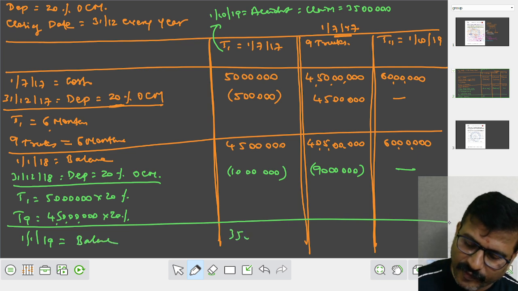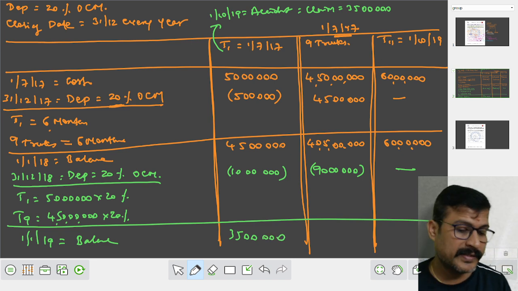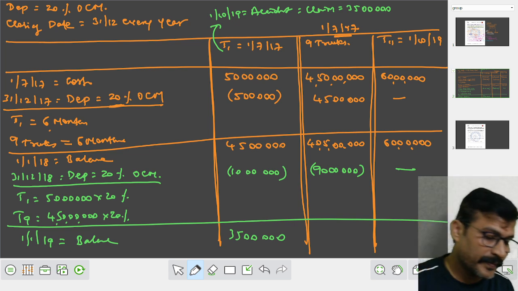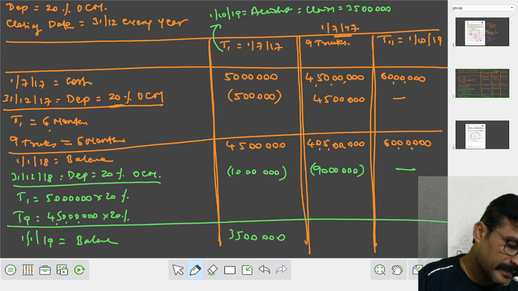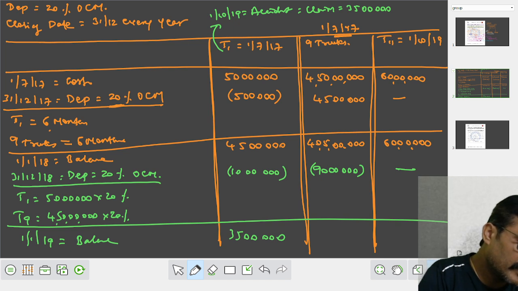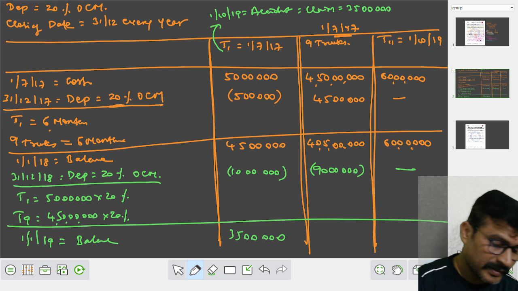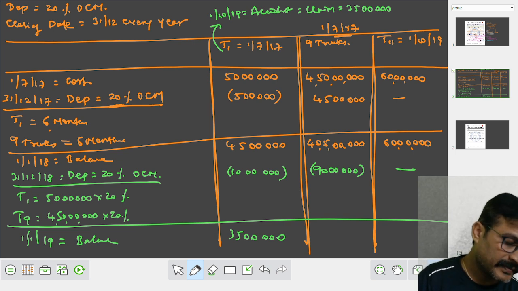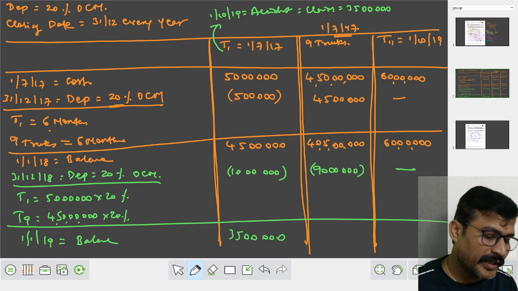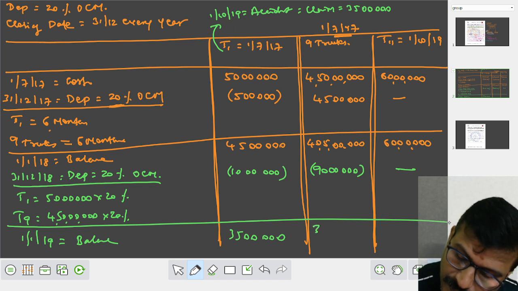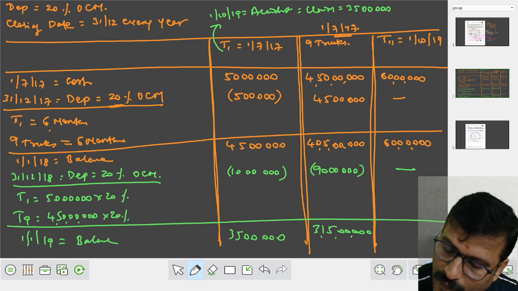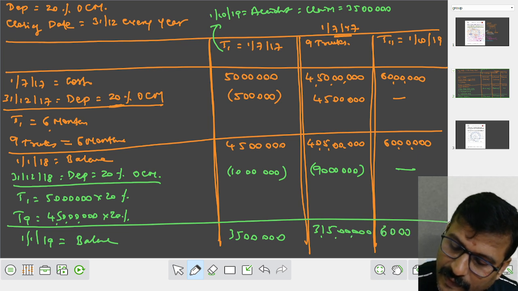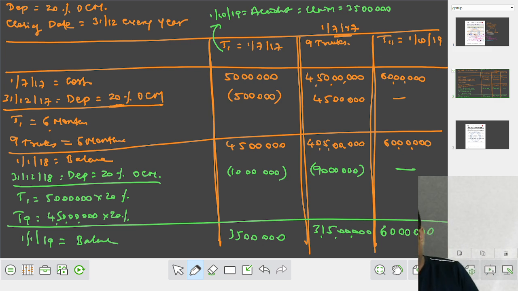It is 35 lakhs. This comes how much? 4 crore 50 lakhs minus 90 lakhs. It comes to, sorry, 3 crores 15 lakhs. You take 60 lakh as it is.